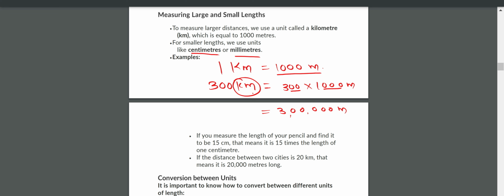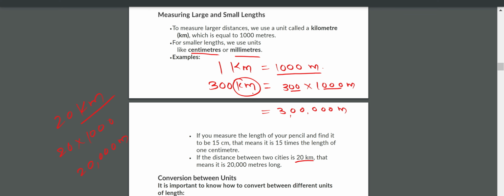Okay. Now here is one example. If the distance between two cities is 20 kilometers, what does it indicate? 1 kilometer is equal to how many meters? 1000 meters. So to convert into meters, you have to multiply with 1000. 20 into 1000 is how much? 20,000 meters. Is it clear, everyone?